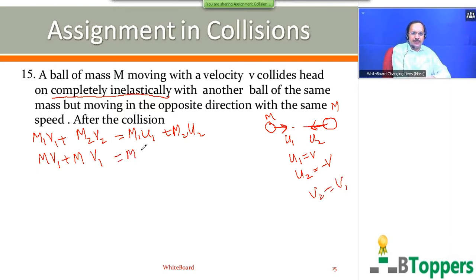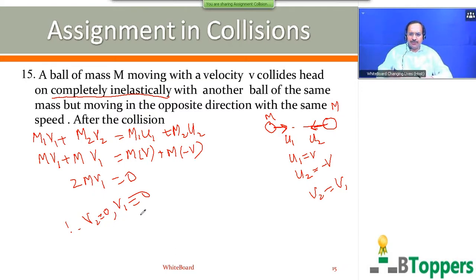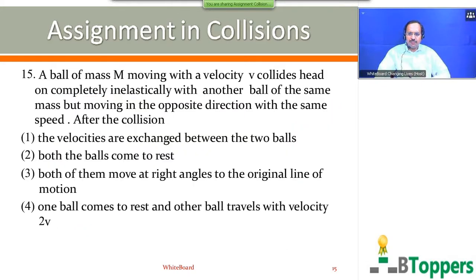So m1 is m, u1 is v. m2 is also m, u2 is minus v. So you get 2m v1 equal to 0, or v1 is 0. Therefore you get v2 equal to 0 and v1 equal to 0 after collision. That means after collision both the balls come to rest. So for question number 15, the second option is the answer.